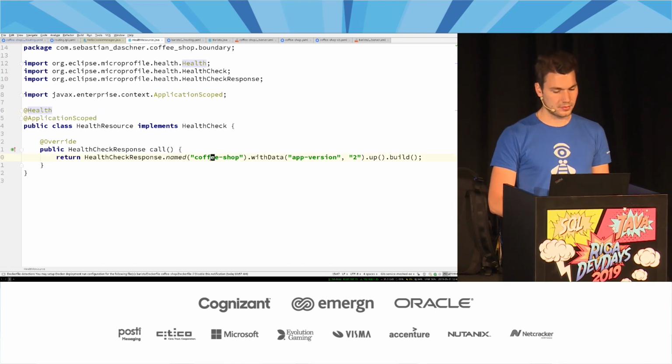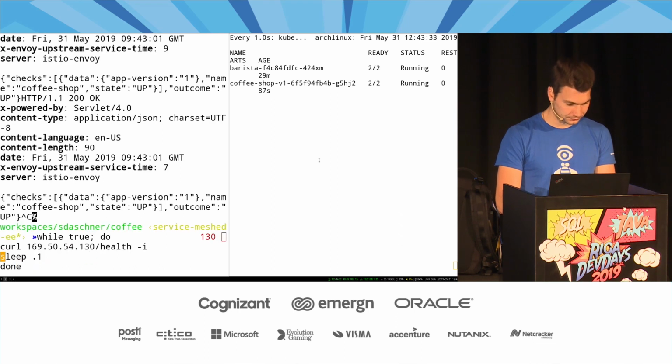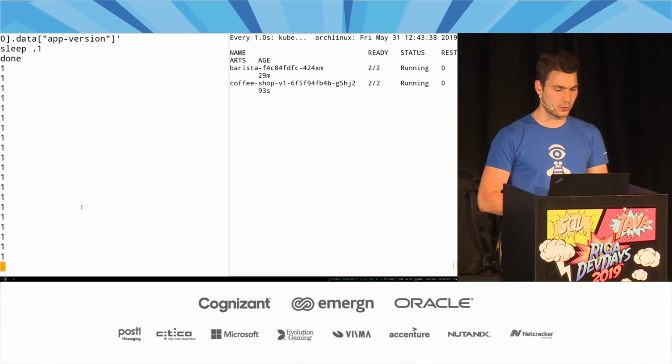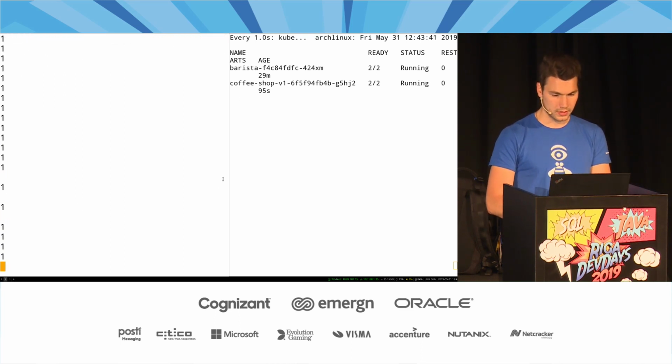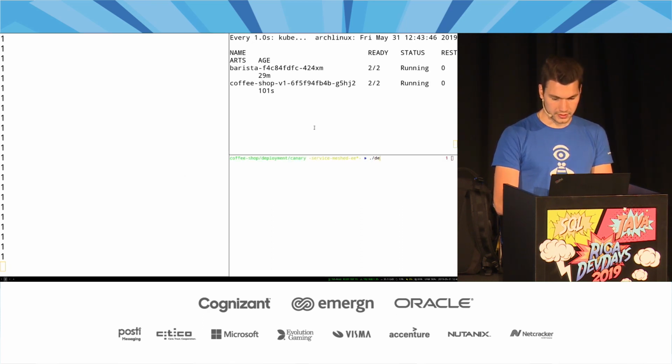And I can add some more information here, some more metadata. So in this case, I simply say, okay, please provide that application version. So now it's always version 1, right? Version 1.1.1.1.